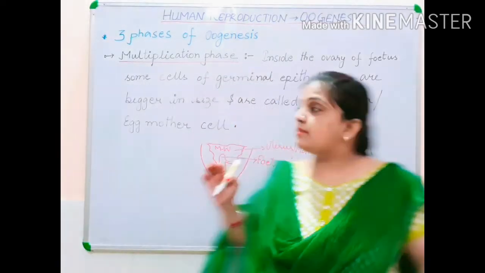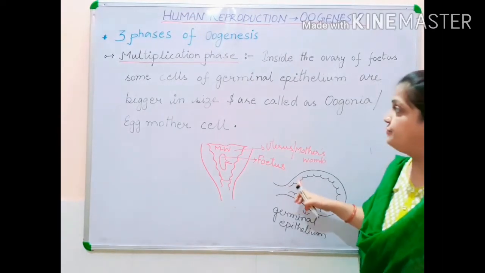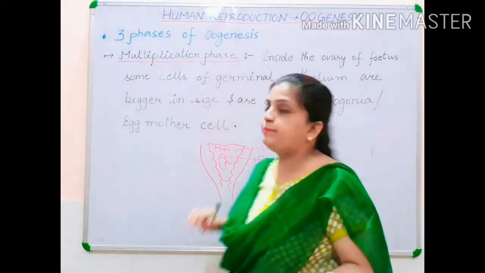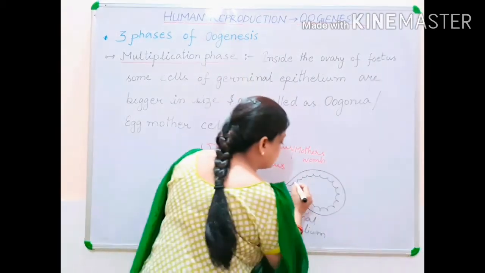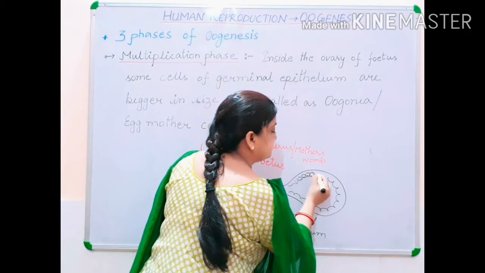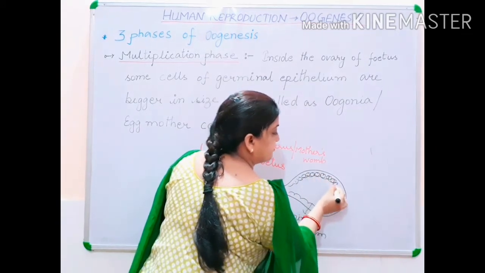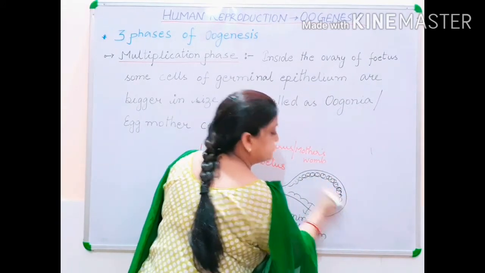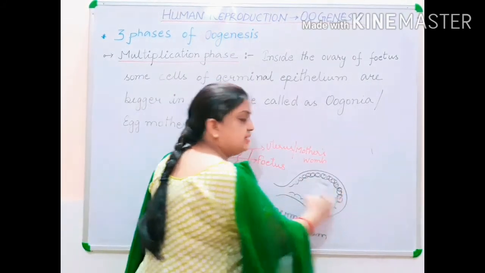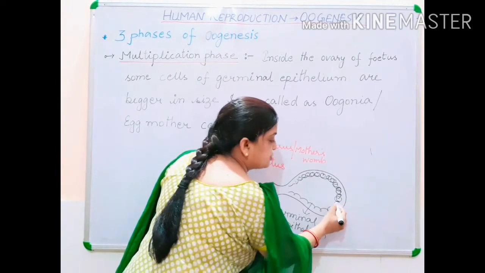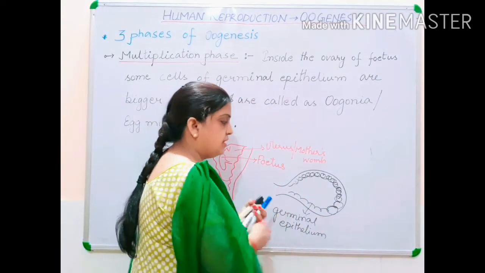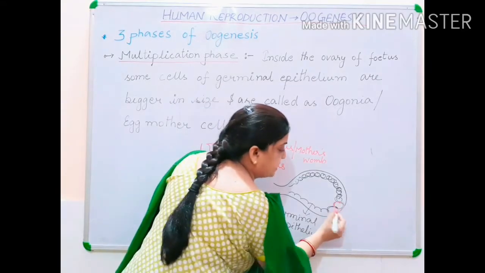Now, this germinal epithelium is having cells in it. So some of the cells of this germinal epithelium lining become very big. They become big in size.